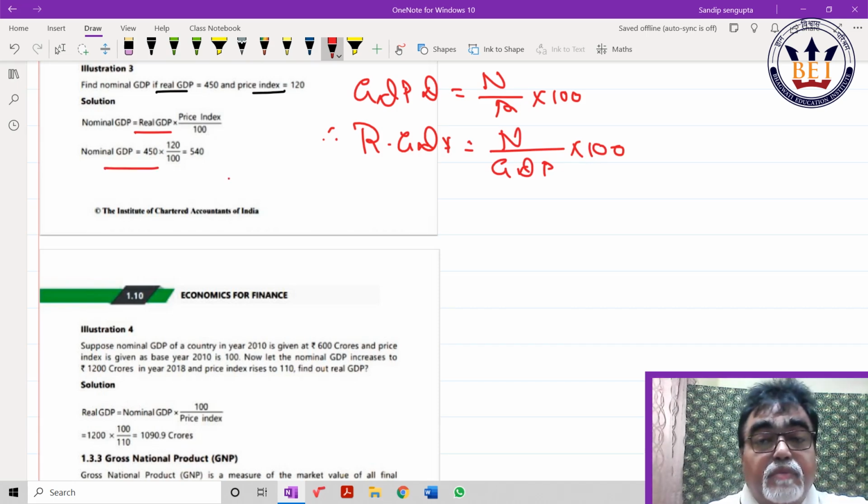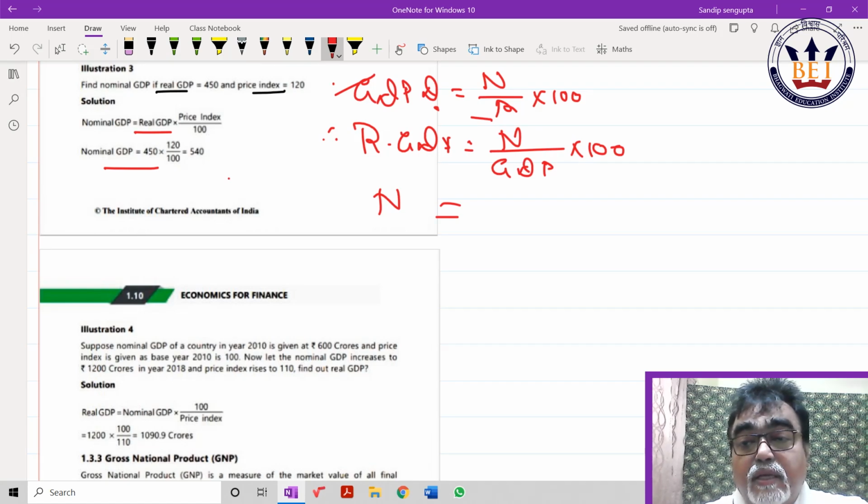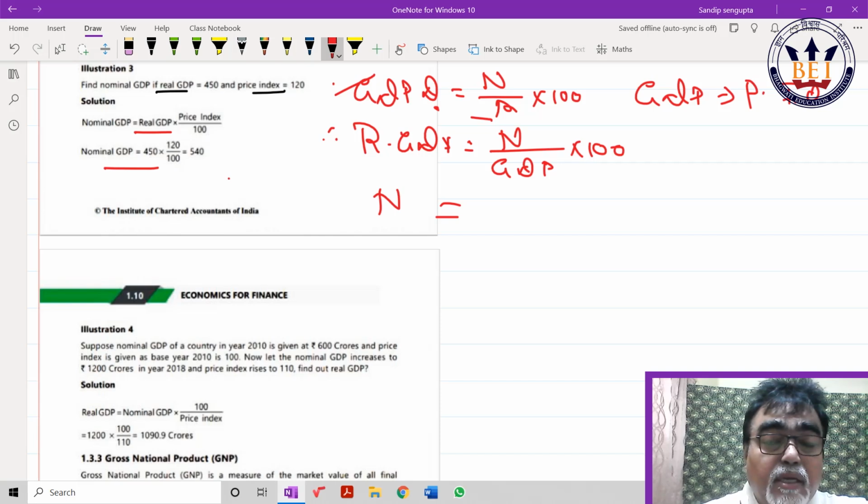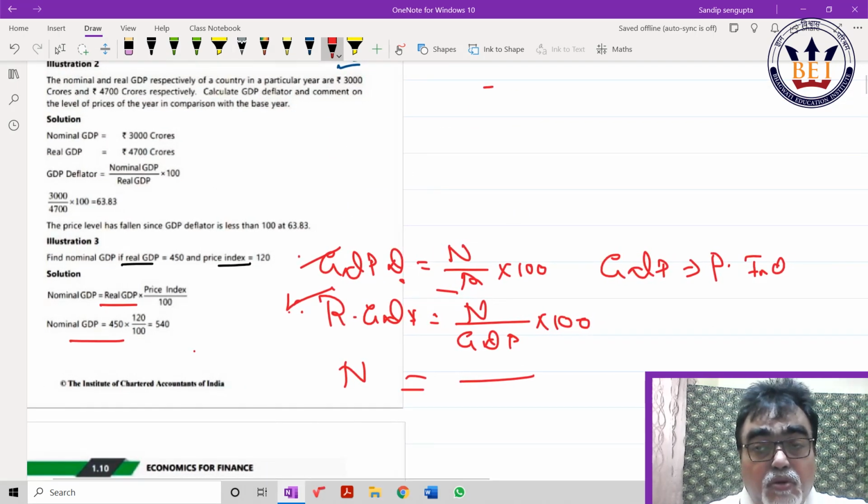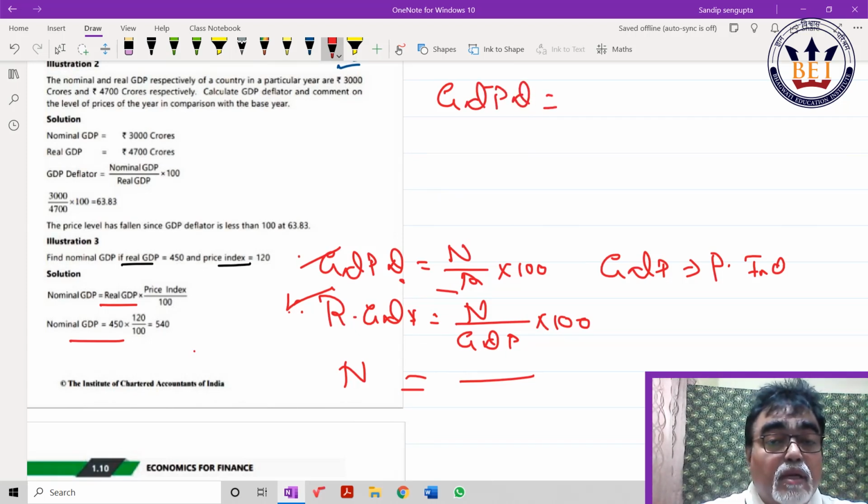Here they ask nominal GDP. So my simple formula: nominal GDP. What is that? It is nothing but if I take nominal GDP, real GDP into this into 100, that only is written over here. And one thing I should tell you, GDP deflator is nothing but price index. Either you apply this formula or you apply the nominal GDP formula or the real GDP formula, but the base formula is nothing but GDP deflator is equal to nominal by real into 100. You can just make it tailor-made for it. This simple way it is given.